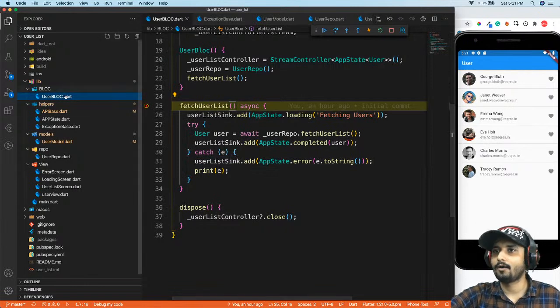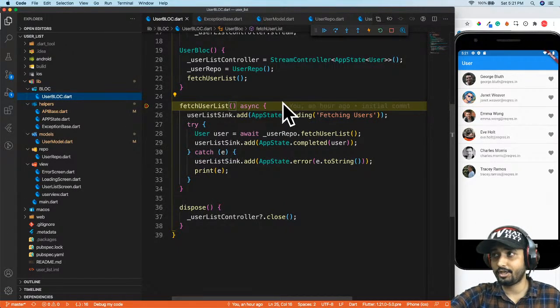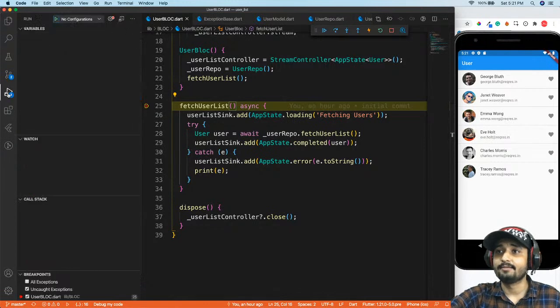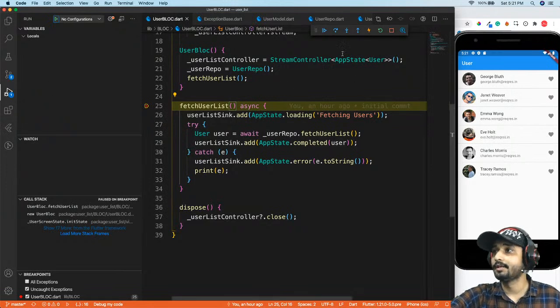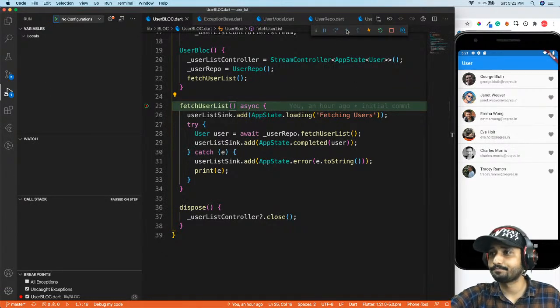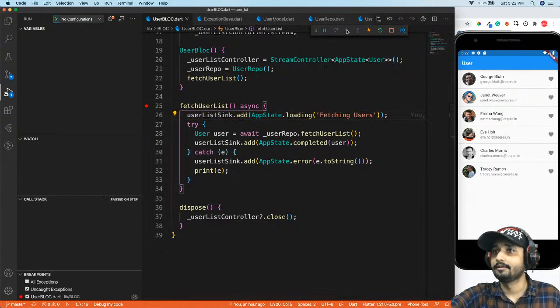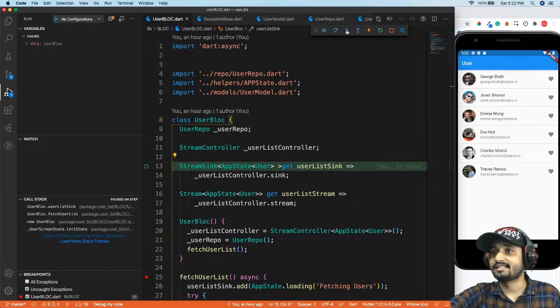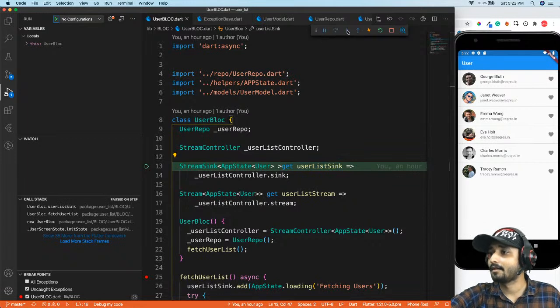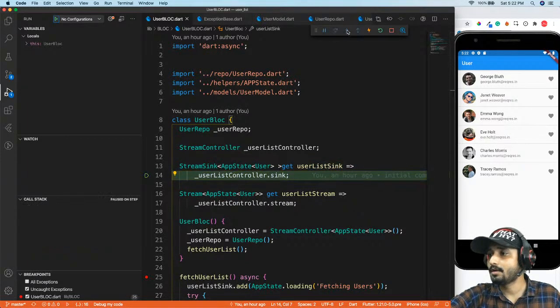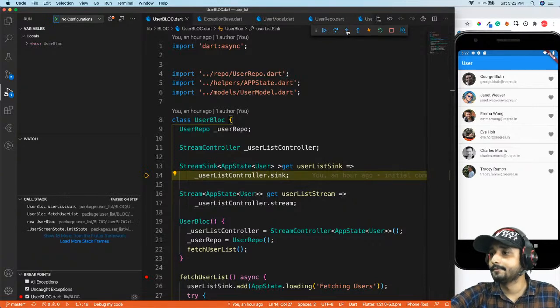So you can see now I am just right over here, and inside my debug list I'm going to have all my local variables, so that I can easily check right over here what my variables are holding, and you will get to know how exactly it works. Now I'm going to go ahead and step inside this function, right? So now you can see we are inside our block, right? First thing inside our block, we are going to create a sink, right? Then I'm going to create a stream, right?